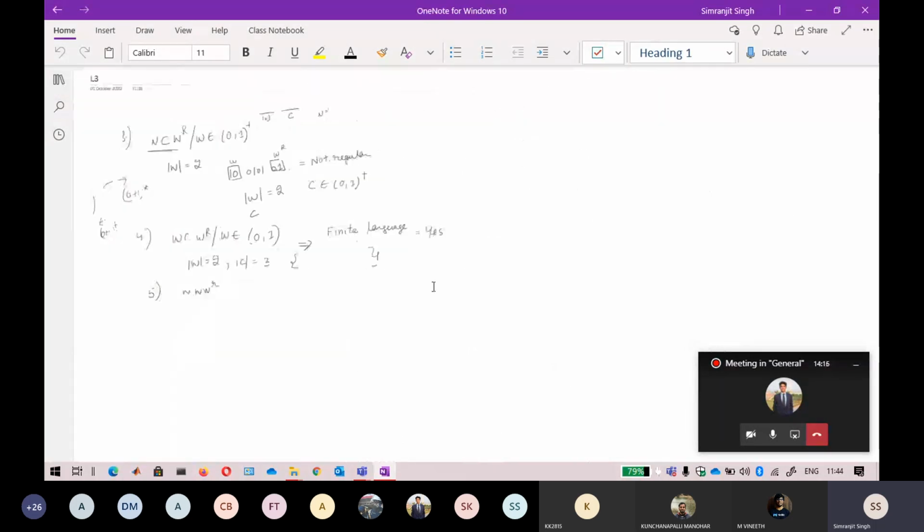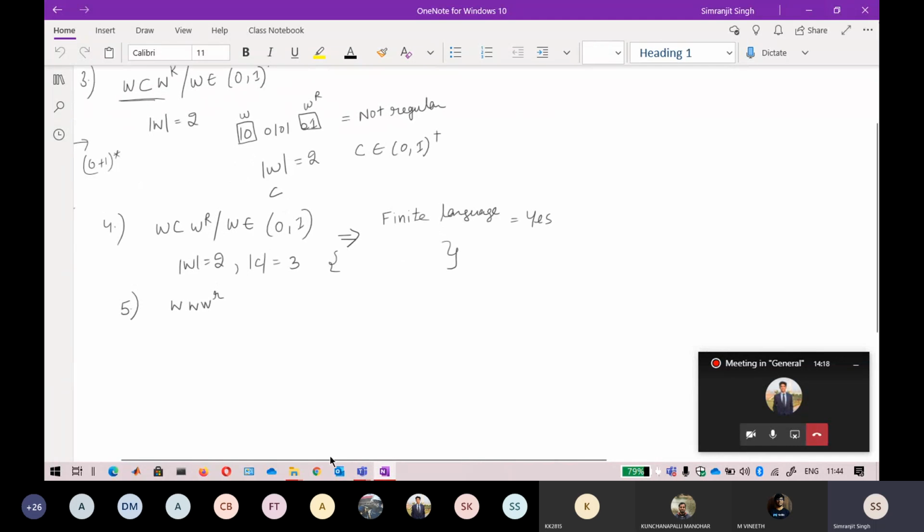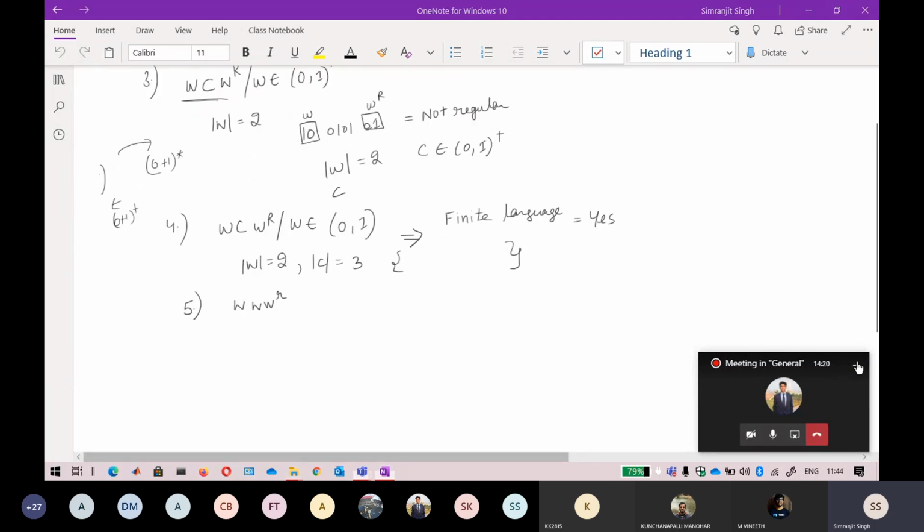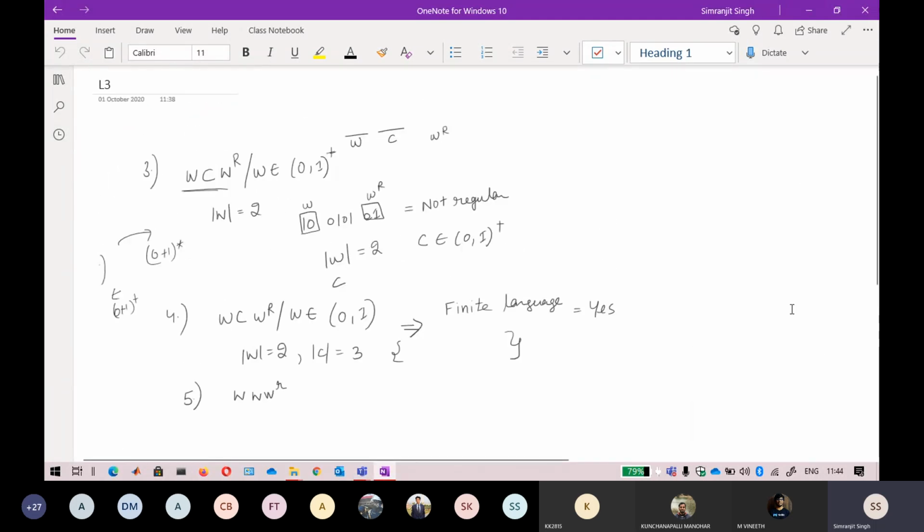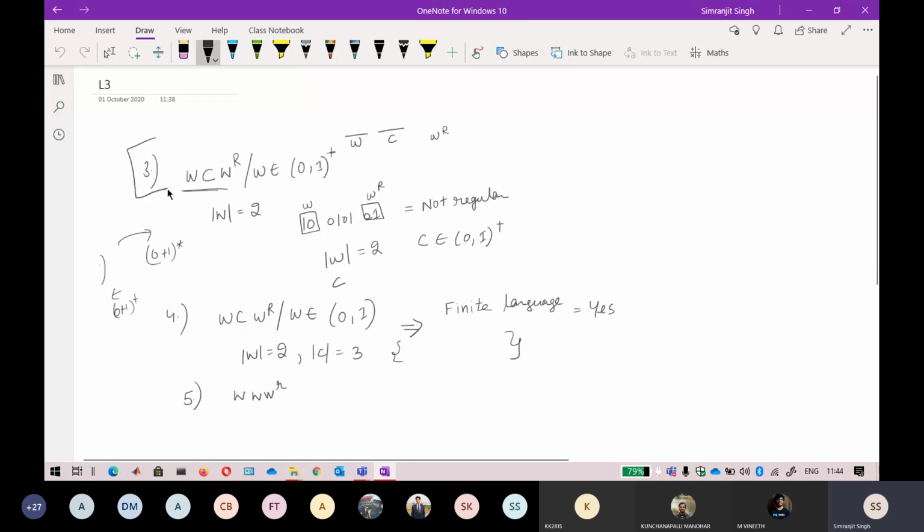Okay. So this was the previous question we have done, and in that question, a student asked what happens when we fix the length of W. When we are fixing the length of W, you will be able to identify that C cannot extend beyond a particular range.